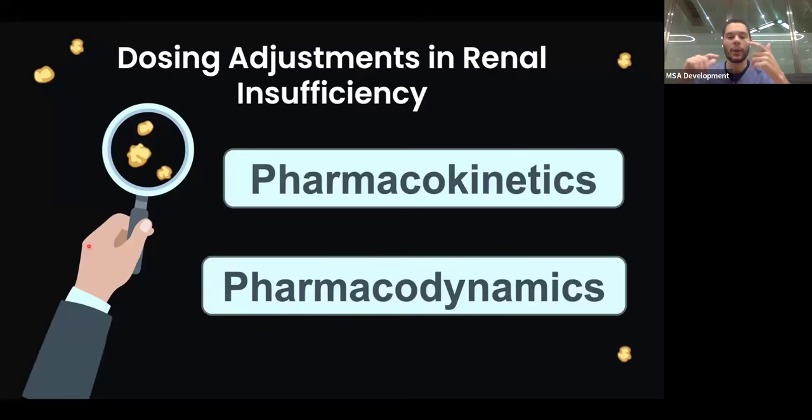You could imagine if you have low metabolism of a drug, you'd have a prolonged drug effect. If there is low clearance of a drug, you'd have the drug in higher concentrations in your blood, and it could cause more toxic effects. But this is generally for pharmacokinetics. For pharmacodynamics, you need to understand what the drug does to the body. If I give you the example of a thiazide diuretic, what does it do? It inhibits your sodium chloride transporter in your distal convoluted tubule. This is the pharmacodynamics of that drug.